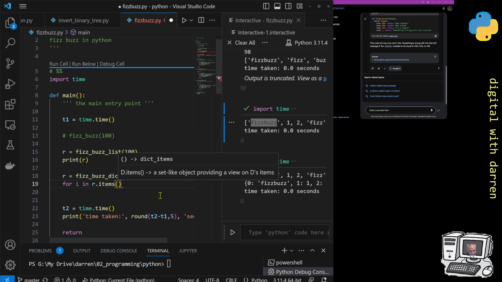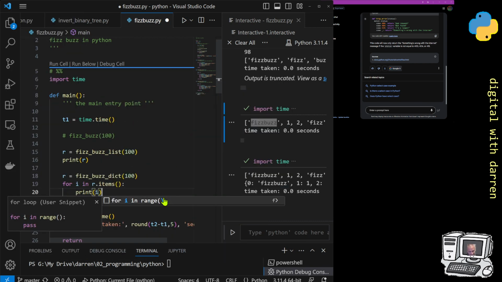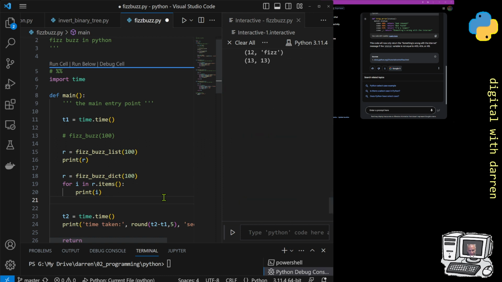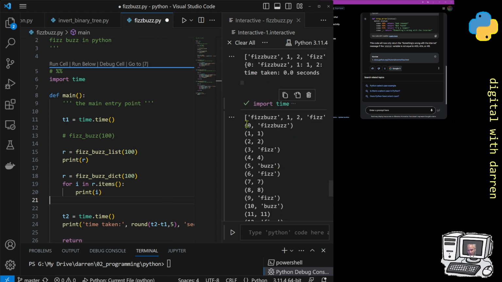So a dictionary dot items, print I, so something like that basically. And now we can see all of our key values. So we can see a 0, 1, 2, 3, and it's sort of like printing out all of the items.